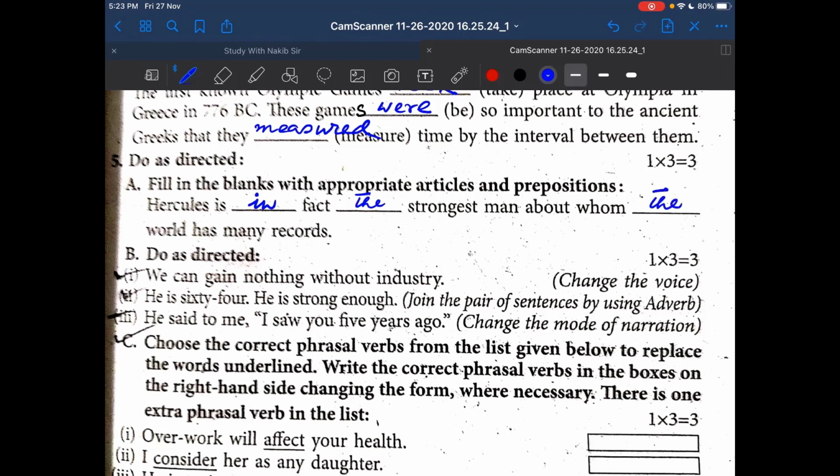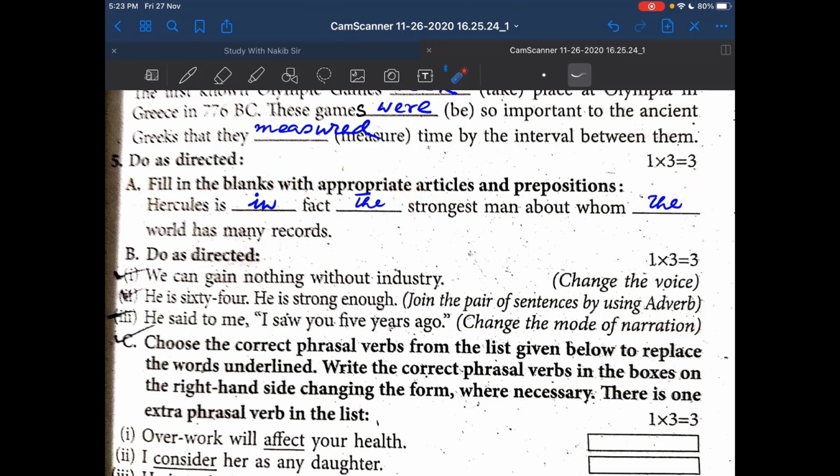So your first answer is in. Second answer is the, and the third answer is also the. So you have got one here, and one here, together 3.